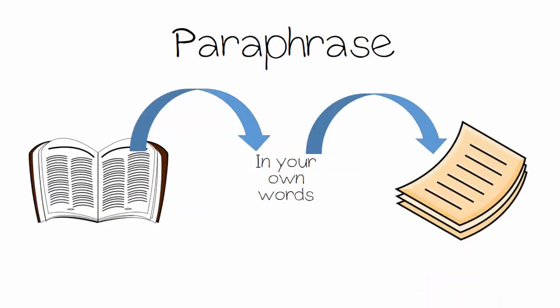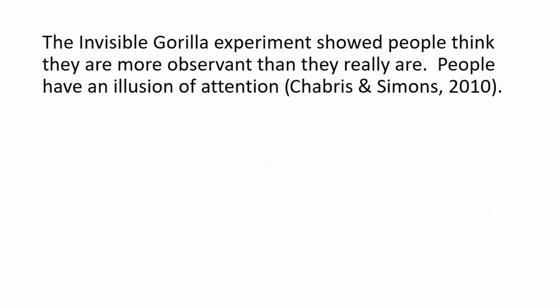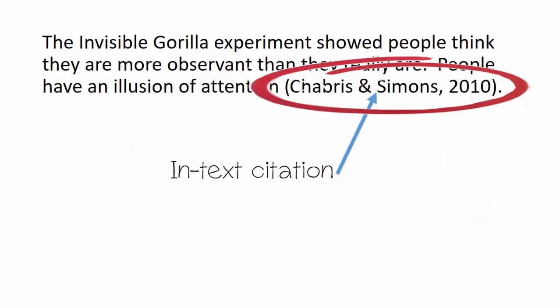Let's say you want to share some interesting information in The Invisible Gorilla, but you explain it in your own words instead of taking it straight out of the book. This is called a paraphrase. And while you don't need to include quotation marks for a paraphrase, you still need to include an in-text citation. Note that this time we don't include a page number because we're not using a direct quote.